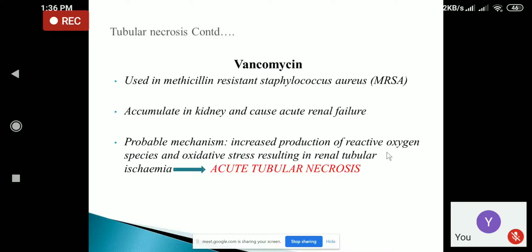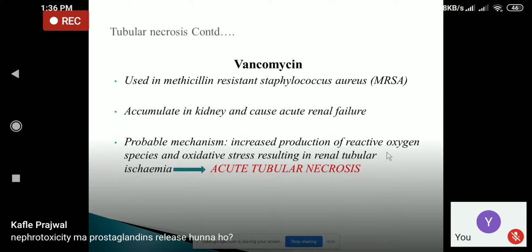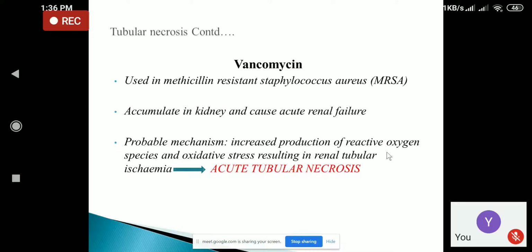Now coming to vancomycin. Usually vancomycin is an antibiotic which is used in methicillin-resistant Staphylococcus aureus infection, and when vancomycin is taken, it is also accumulated in the kidney and causes acute renal failure. The mechanism behind the renal failure is that there will be increased production of reactive oxygen species, and there will be oxidative stress which will lead to renal tubular ischemia. There is decrease in renal blood flow leading to acute tubular necrosis.